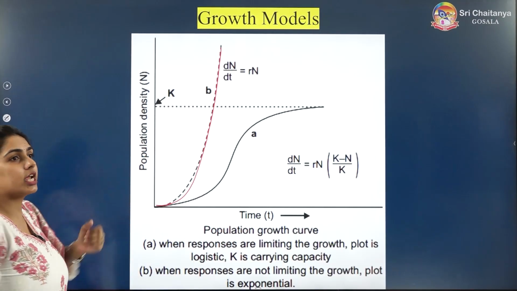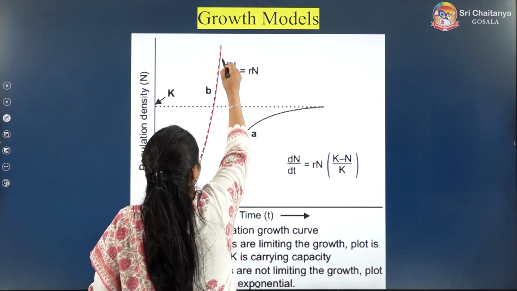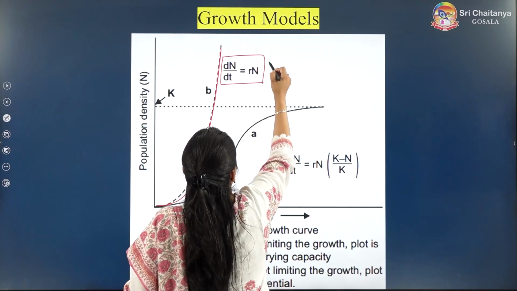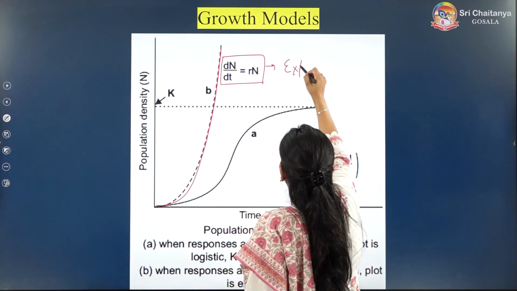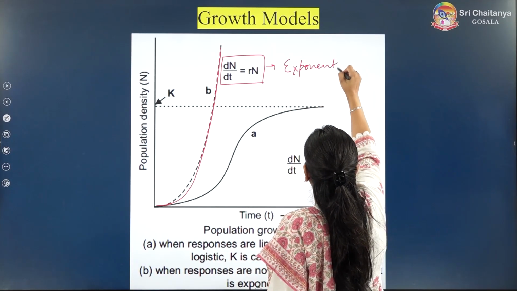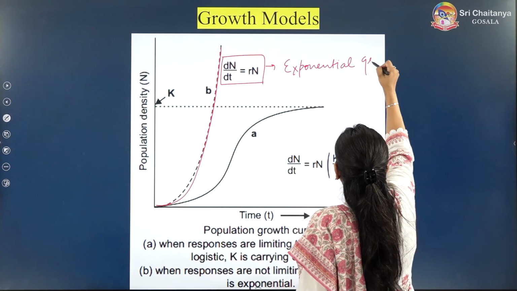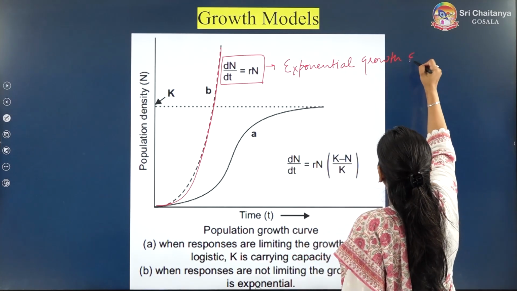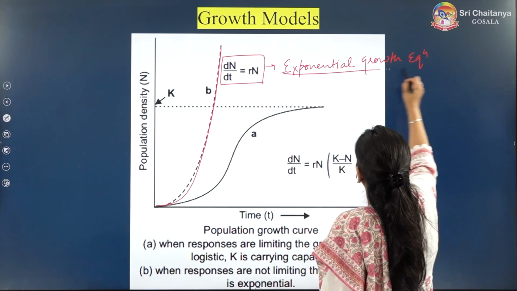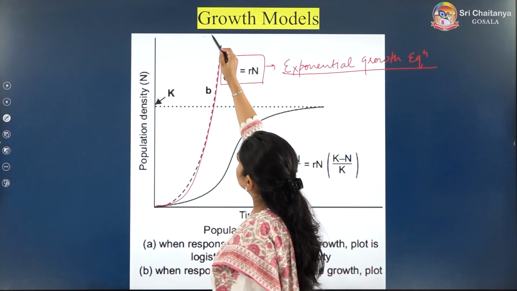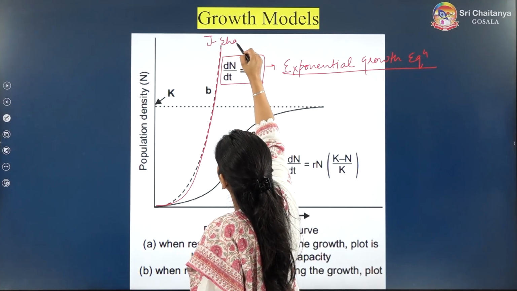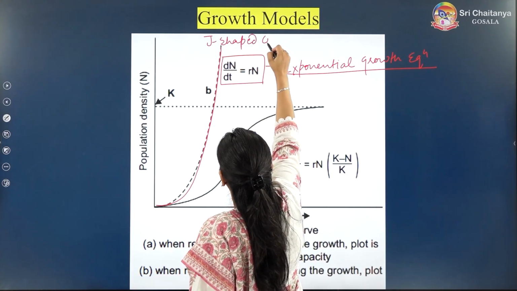This is a J-shaped curve. This is the exponential growth equation. So this exponential growth curve is a J-shaped curve.